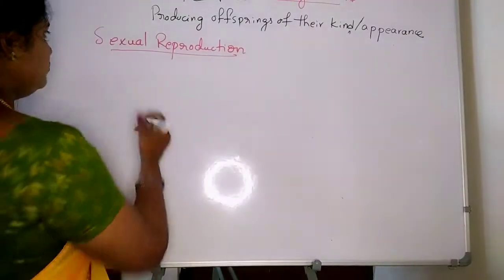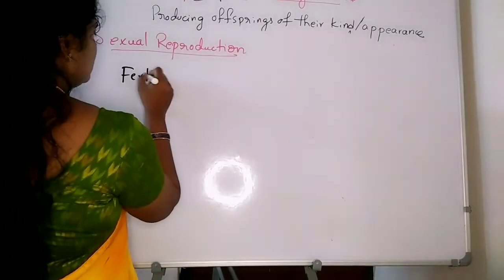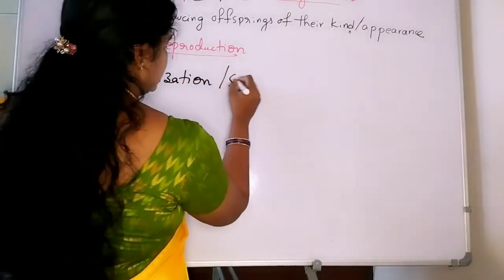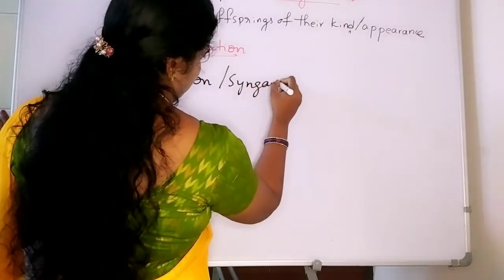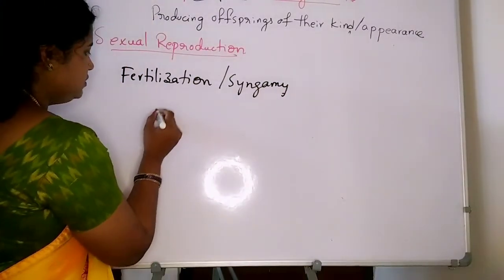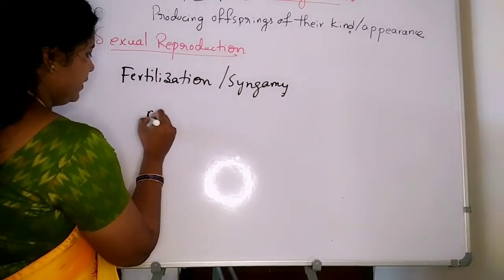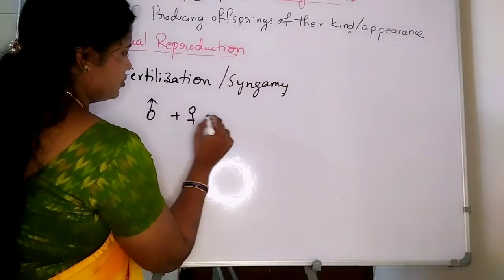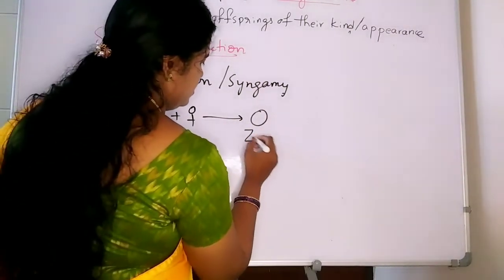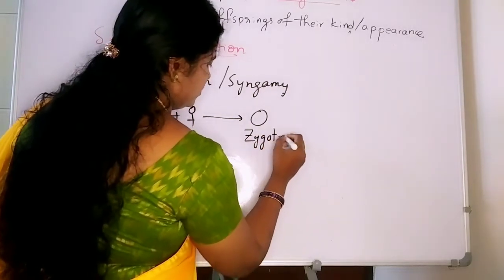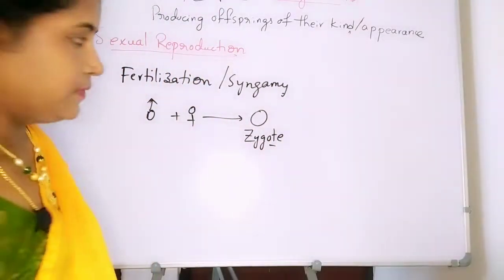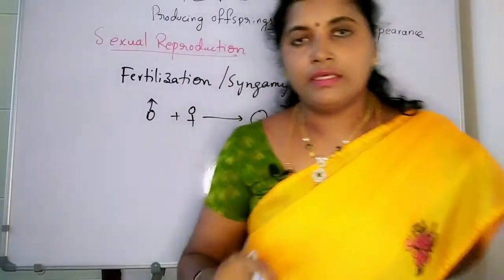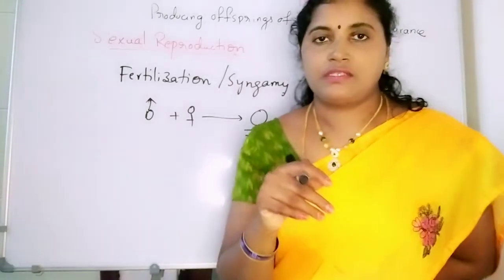So here fertilization is also known as syngamy. Fertilization means the male gametes and female gametes fuse together, and it results in the zygote. Zygote formation takes place. This syngamy, we already discussed in the gamete session.